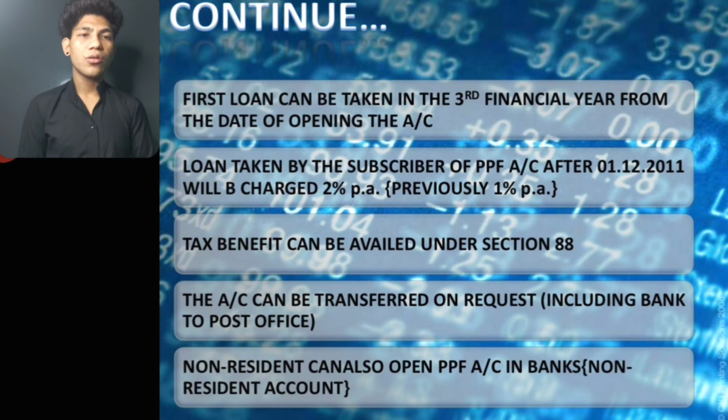The account can be transferred on request, including between banks and the post office. Non-residents can also open a PPF account. It can be opened with banks, and non-resident accounts are possible.